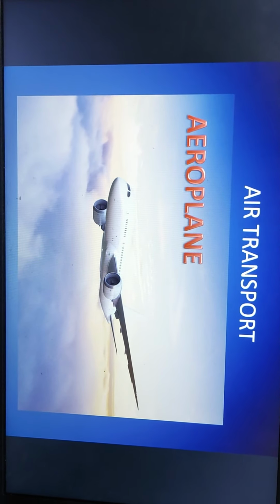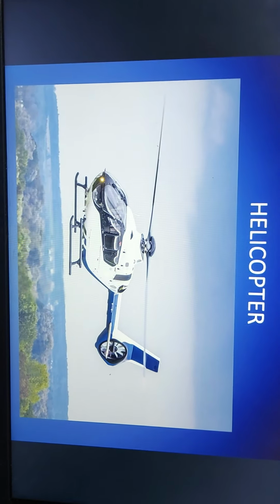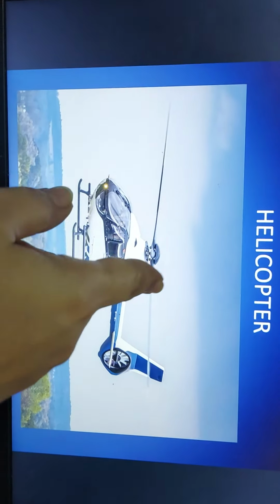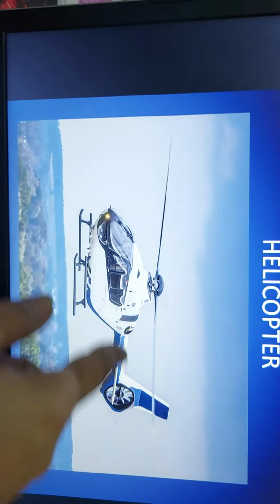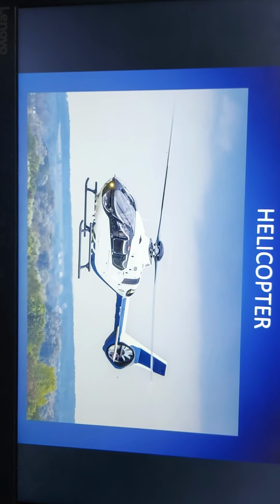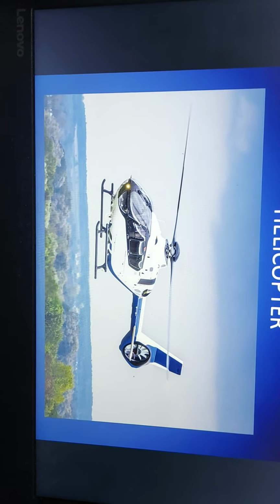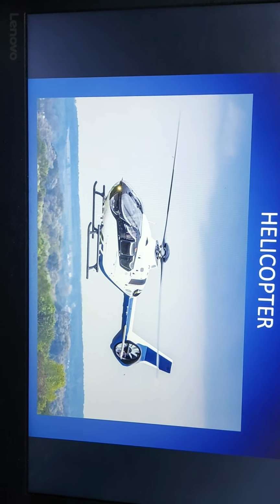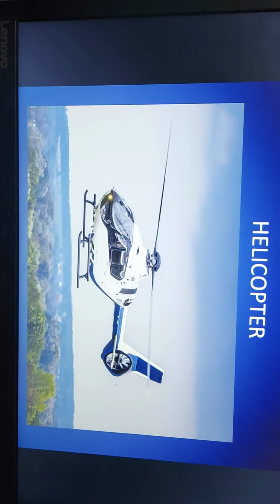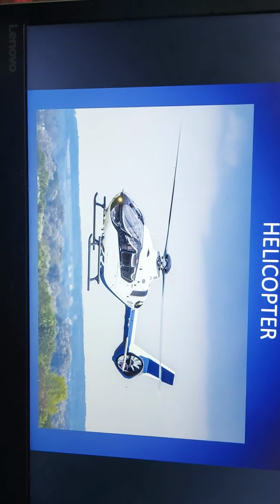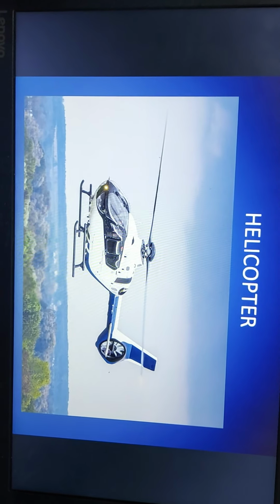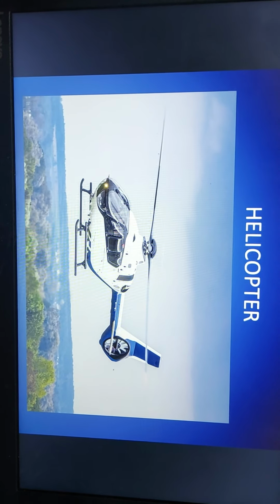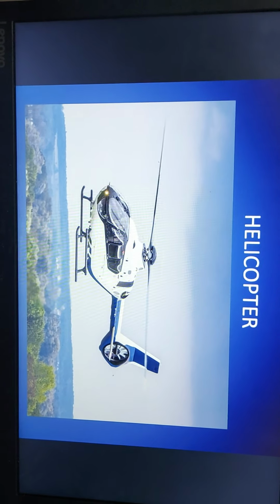Okay. Now I'll show you another one. That's a helicopter. Can you see the fan on the top of the helicopter? You can see a helicopter in Vaishno Devi also. Yes, it's also an air transport. Very few people can go in this helicopter. So many people can't go together in this helicopter. This is also an air transport.